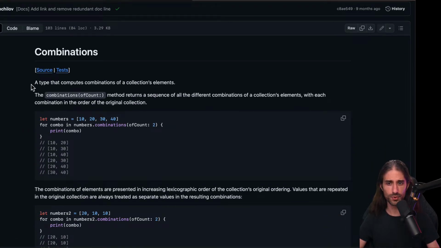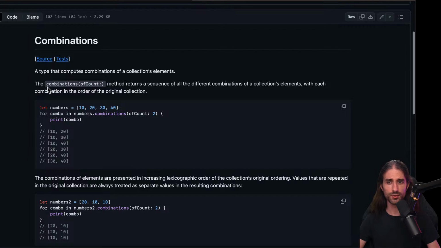It's a type that computes combinations of a collection's elements. The combinations(ofCount:) method returns a sequence of all the different combinations of a collection's elements, with each combination in the order of the original collection. So you have an array of 4 elements, 10, 20, 30, 40, and then you iterate over all the combinations of count q, and it's going to generate all of the different ways to take q elements from this collection. So you have 10, 20, 10, 30, 10, 40, 20, 30, 20, 40, and 30, 40.